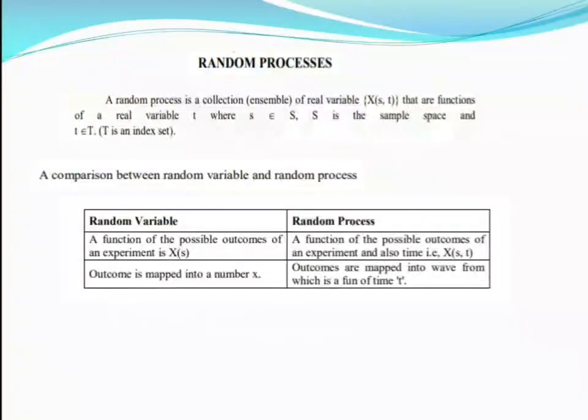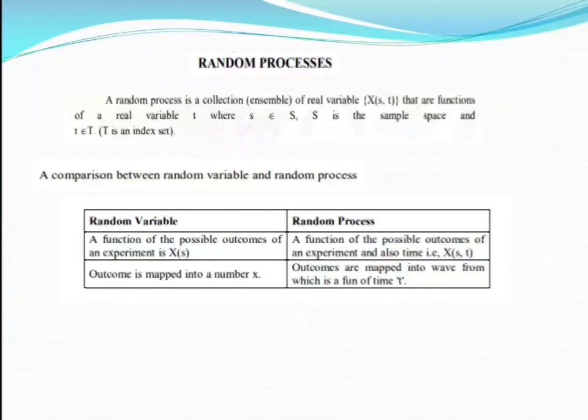Now we have to see random process. A random process is a collection of real variables x of s comma t that are functions of a real variable t, where s belongs to S. S is the sample space and t belongs to T. T is the index set.